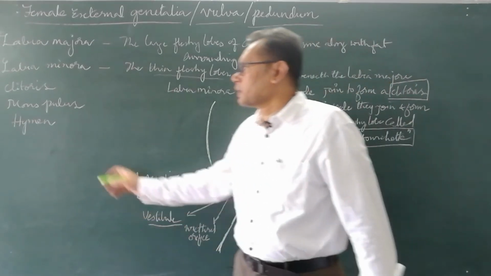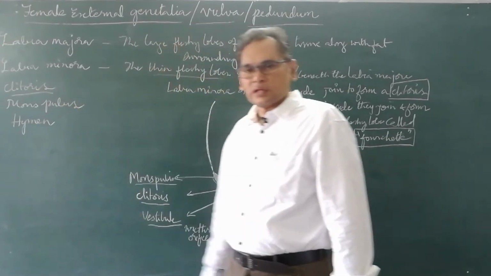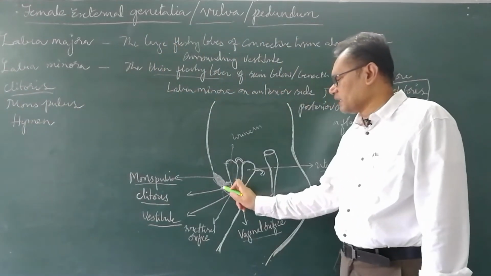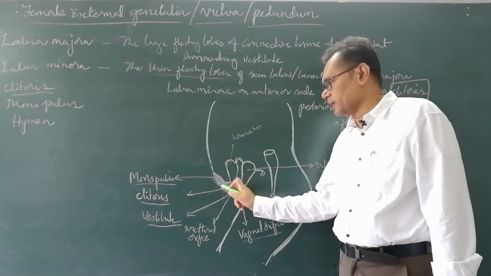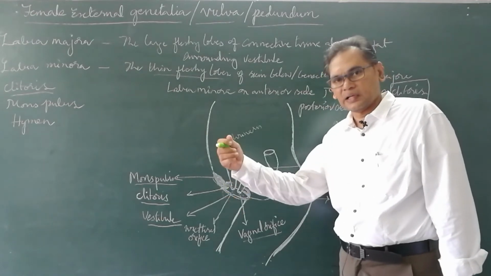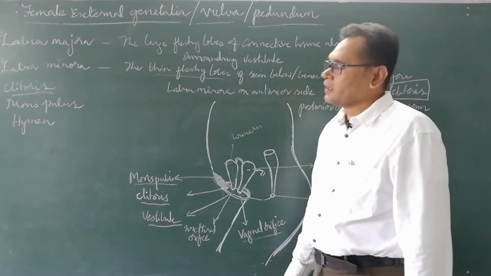Next, clitoris. The clitoris is an erectile structure, formed by the fusion of both labia minora at the anterior end.